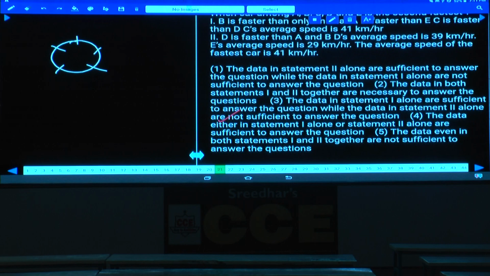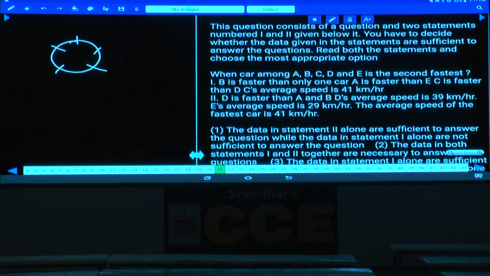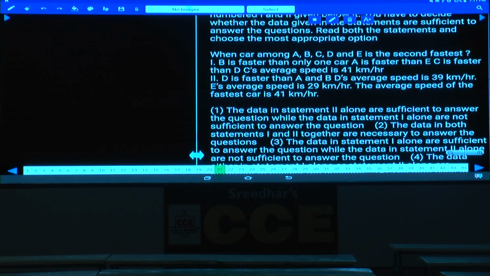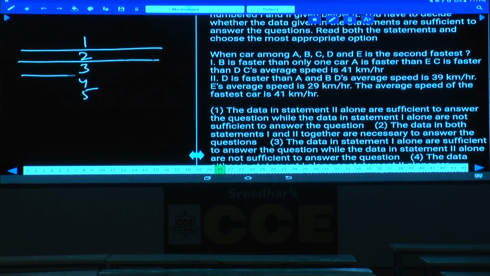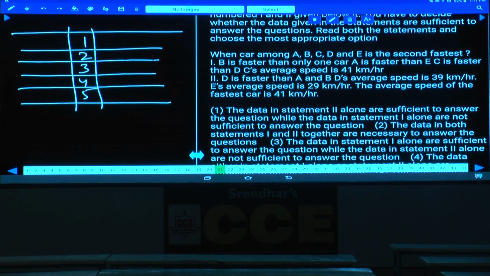Question number 21. What is the question here? Which car among A, B, C, D and E is the second fastest? Second fastest means out of these 1, 2, 3, 4 and 5, now we need to identify the second position. Then B is faster than only one car. Tell me what should the position of this be? B must be at the 4th place. It is faster than only one car, and slower than the remaining 3 cars.